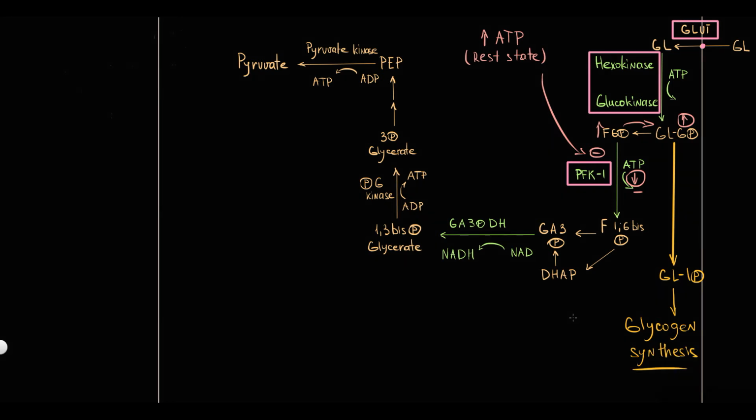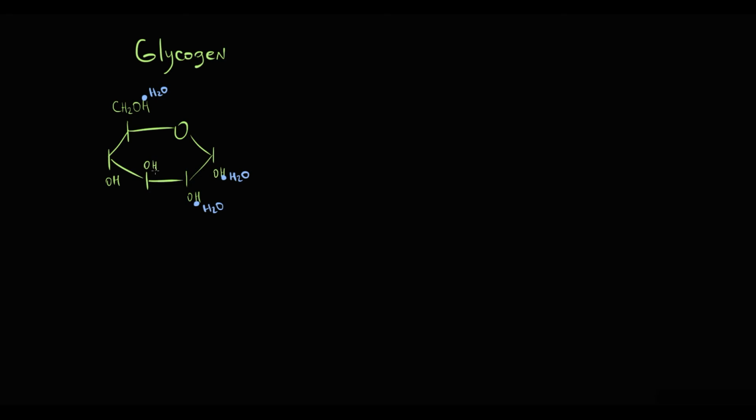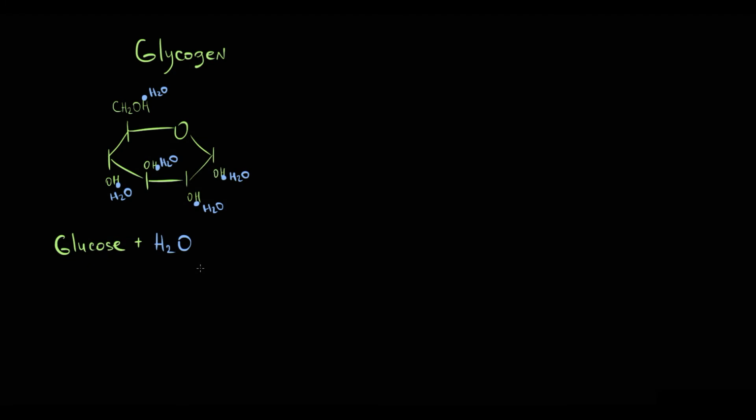But it is very important that glycogen stores are limited, because glycogen is not the optimal material to store. The reason is that glycogen is basically a complex of glucose molecules, and glucose is a hydrophilic molecule. This means that glucose attracts water. So when the tissue stores glucose molecules in the form of glycogen, it also stores water. And actually it takes a lot of space to store both glucose and water at the same time.